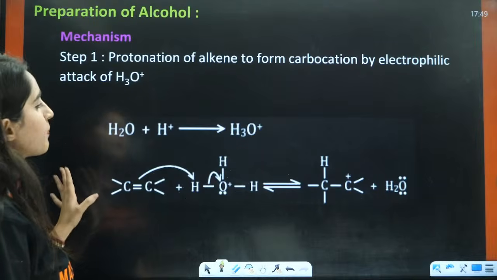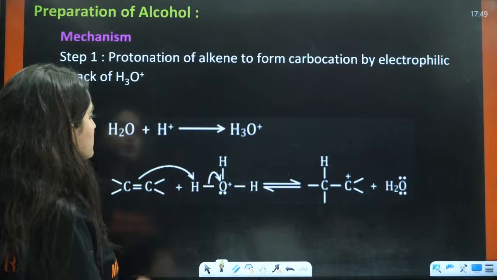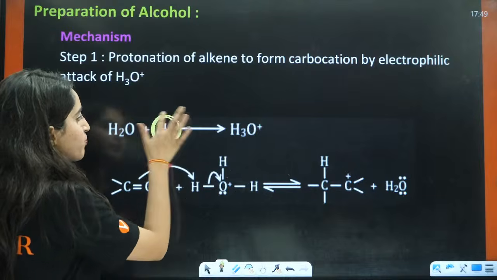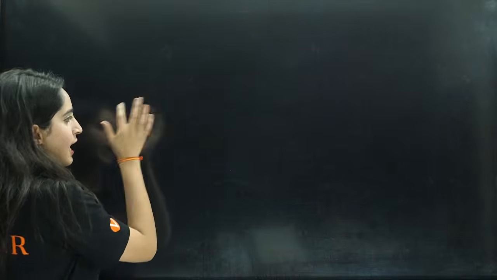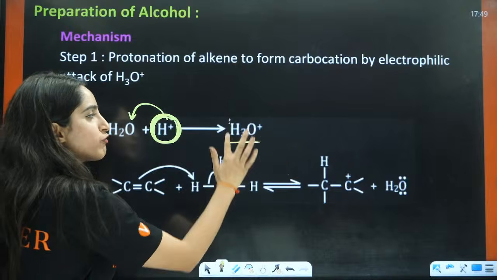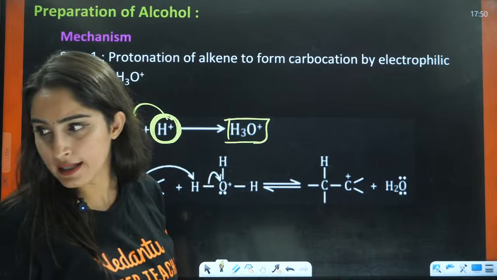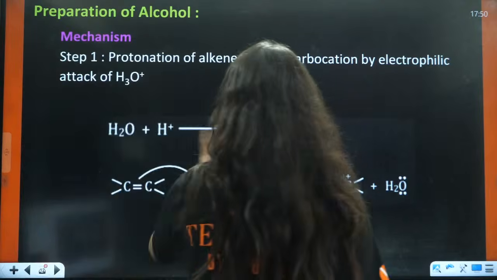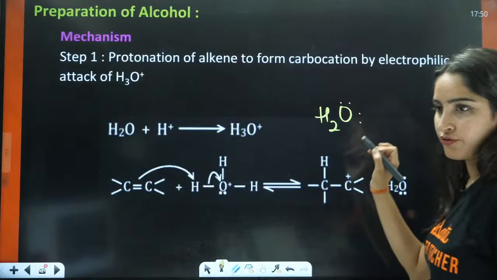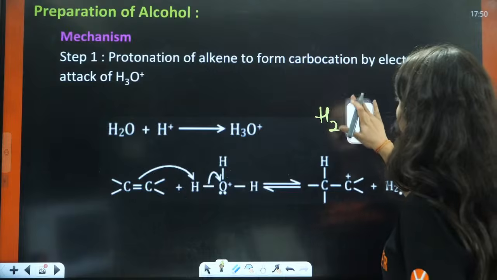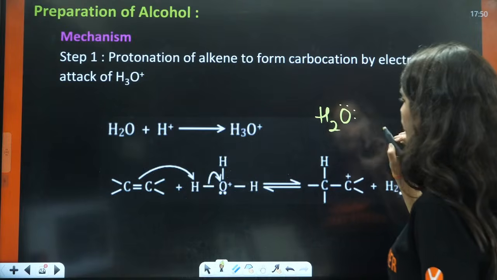Now, if I talk about the mechanism here, the mechanism is very simple. This H+ is going to attack over here and form the hydronium ion. Why is it going to attack over here? Because you have H2O. This is oxygen, and it has two lone pairs.